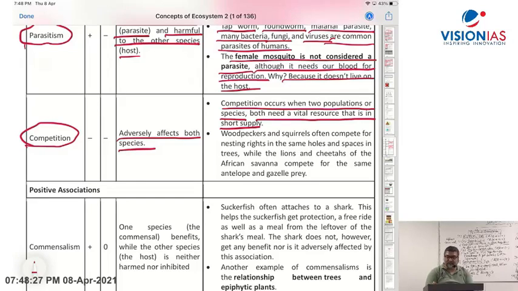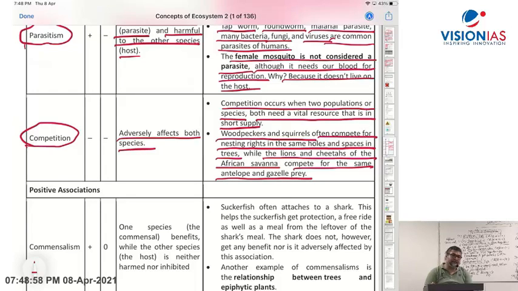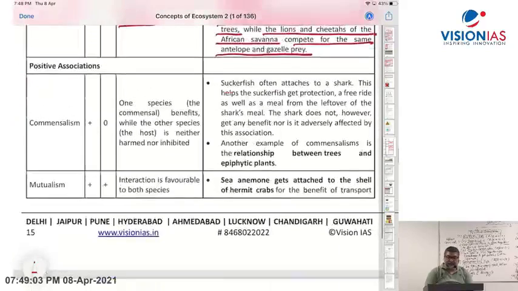Their competition happens there. Woodpeckers and squirrels are a very good example. They compete for nesting rights in the same holes and spaces in trees. In a given tree, in a given hole, woodpecker and squirrel compete with each other to occupy that hole. Lions and cheetahs of the African savanna compete for the same antelope and gazelle prey. Lion and cheetah. Right? Now you can see positive interaction there.